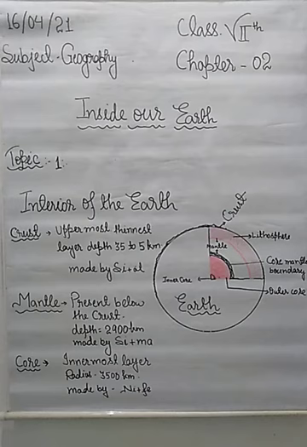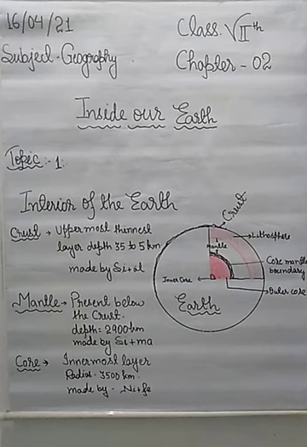Because only our earth has oxygen and water, and due to the presence of the water on the earth, it looks blue from space. That's why our earth is also known as the blue planet.